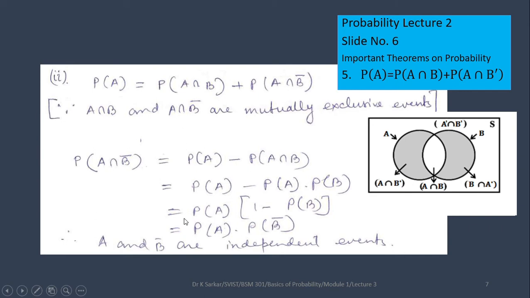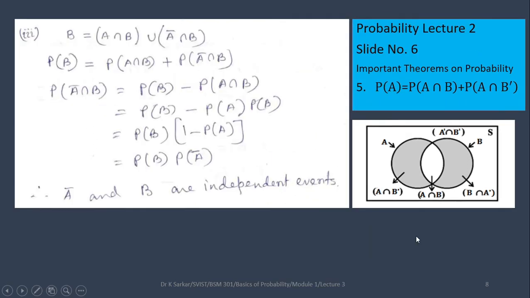Again, they satisfy the same kind of relation of independent events, therefore A and B complement are independent. Similarly, if you take B instead of A in theorem 5, you will have question number 3, to show that A complement and B are independent.